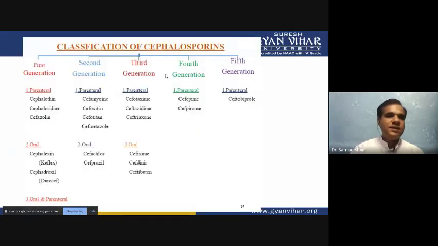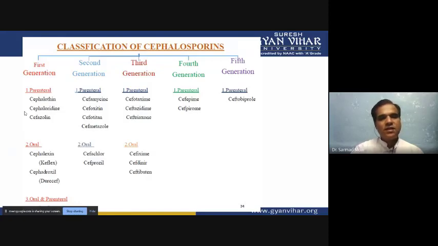Now the classification of cephalosporin: there are five generations, first, second, third, fourth, and fifth. In the first generation there are two types, parenteral, like cephalothin, and oral, like cephalexin. The second generation is also divided into parenteral and oral, with cefamycin and cefaclor.